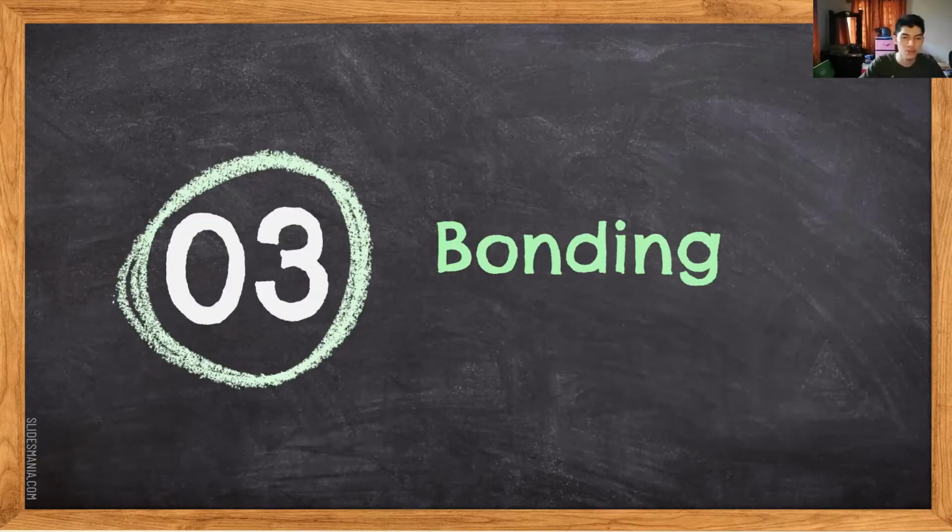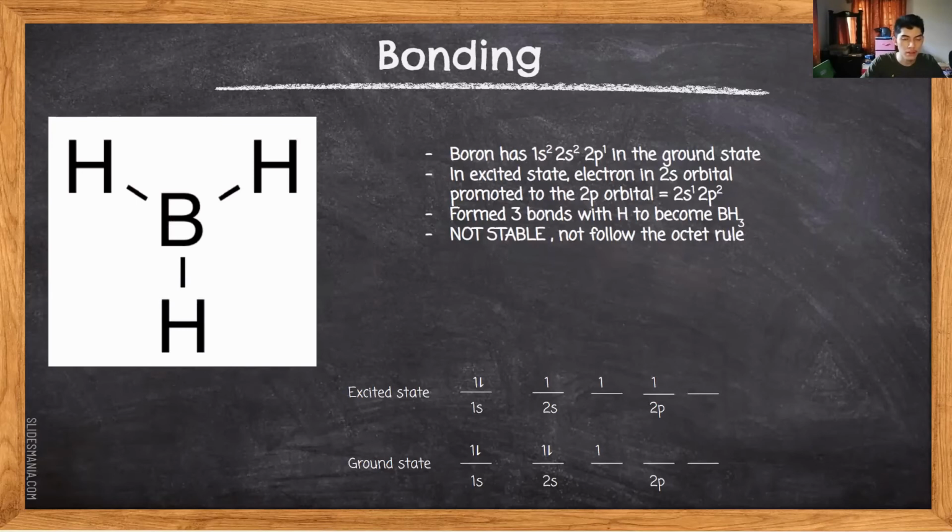Next, I will continue with the bonding. Let's have a look at boron first. It is located in group 13, with 3 valence electrons. To form BH3, like in the picture on the left, it must be excited to promote an electron from the 2s orbital into the 2p orbital.